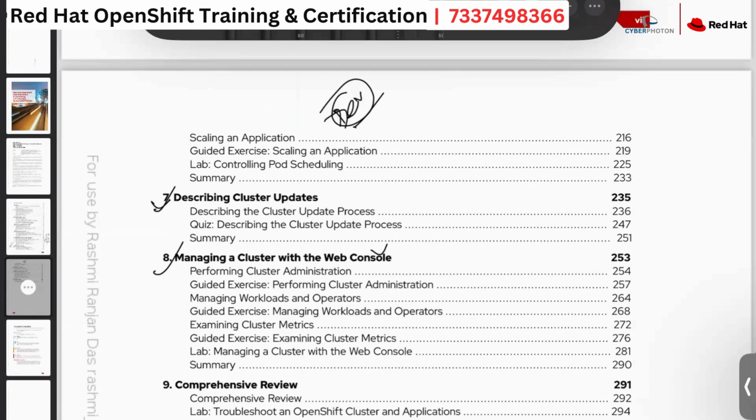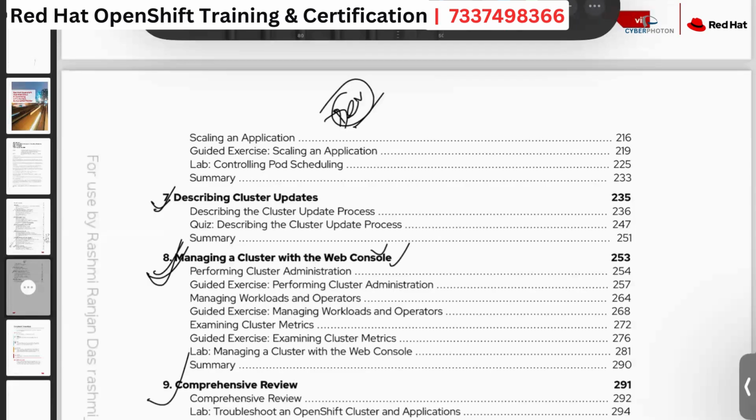Like if I'm a developer, I don't have any idea about the OpenShift command line. So I would go ahead and log into this web console, use only the GUI method, open it and deploy my applications. That part we are also going to cover in chapter number 8. Whatever can be done in the command line can be done from the GUI also. People always prefer the graphical user interface over the command line, so this topic will be more interesting. We will be discussing the web console part.